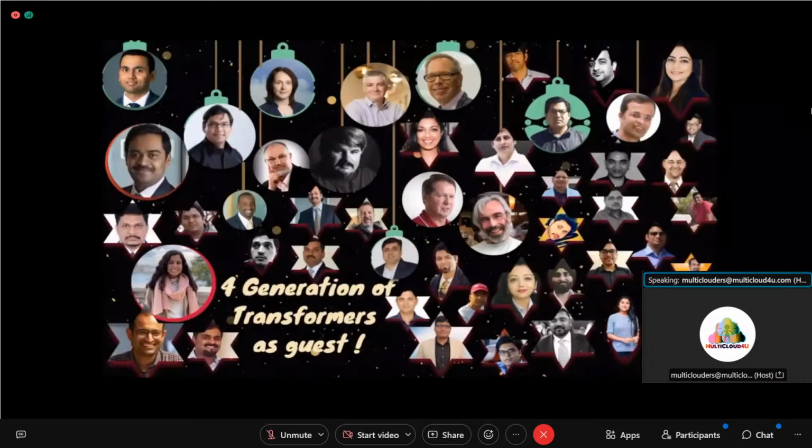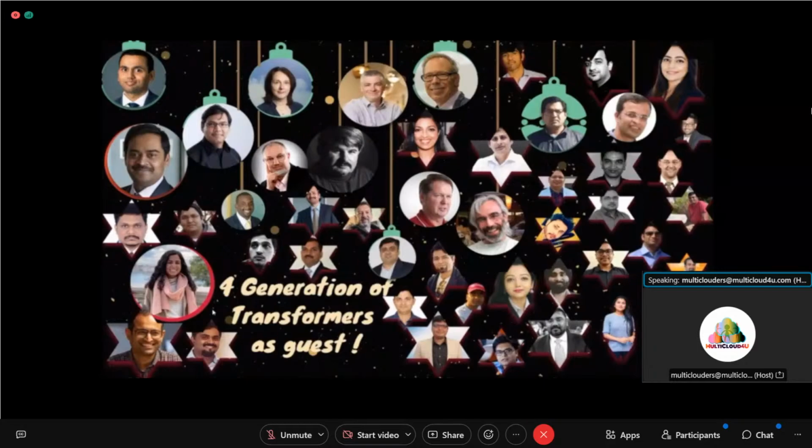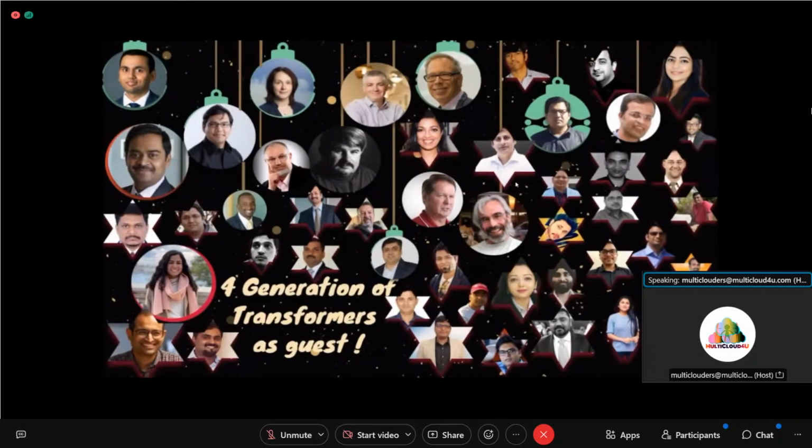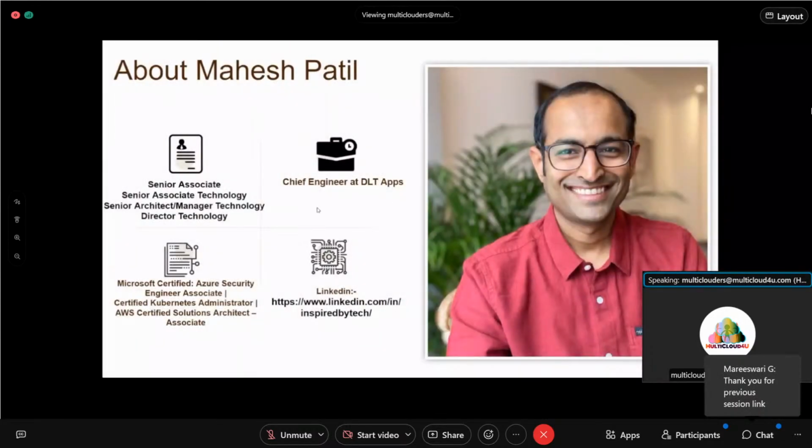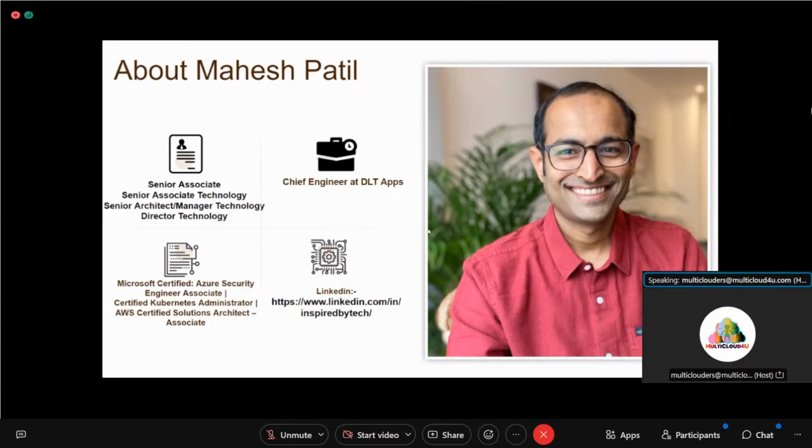We have 4 generation of transformation as guests. You see Mahesh here and multiple people, including Bill Mon, Jeff Barr has already come and given us precious time here, and including Bob Watt, and you name a leader who has not come here. So Mahesh started as a senior associate. His journey is quite engaging. He became architect, manager technology, director technology, and now he's a chief engineer at DLT Apps. And it's like a startup journey that he has started.